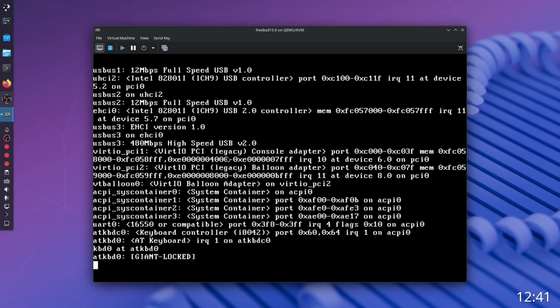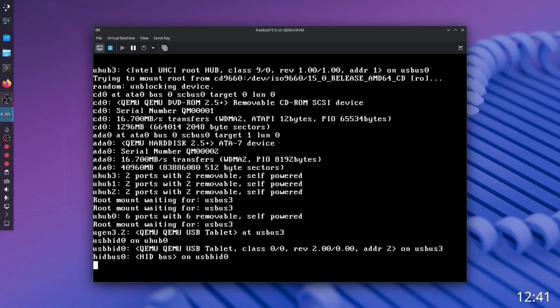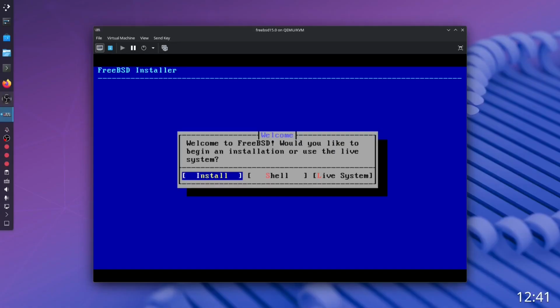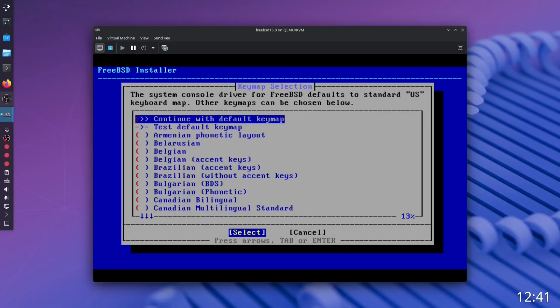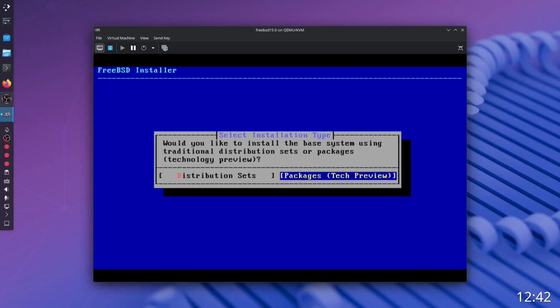Alright, we're booting, I guess. And there we go. So, would you like to begin an installation or use the live system? Well, let's get the full experience. So install, continue with default key map, a host name, so FreeBSD VM. I think this is fine. And we don't want a tech preview, I guess.